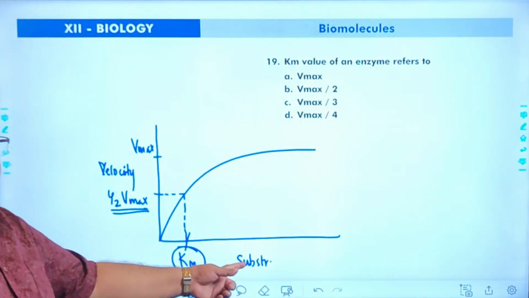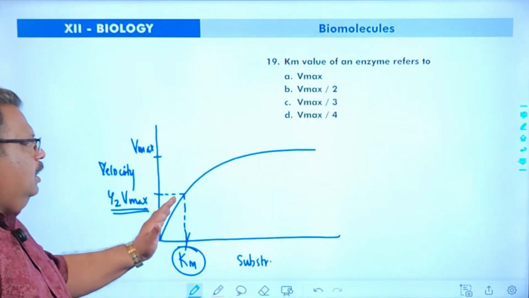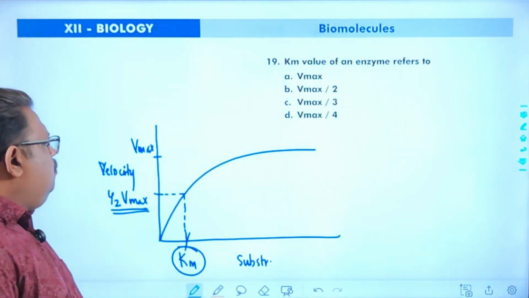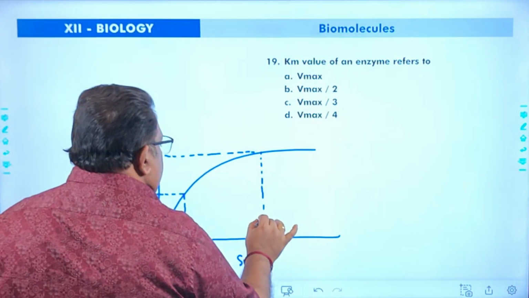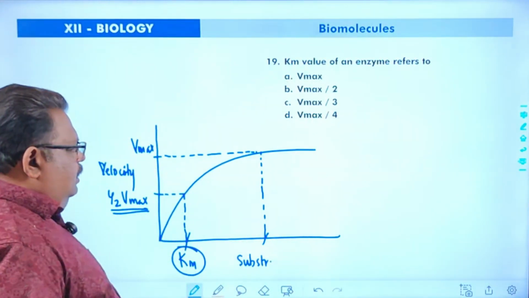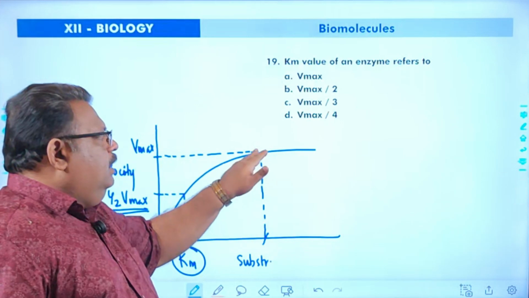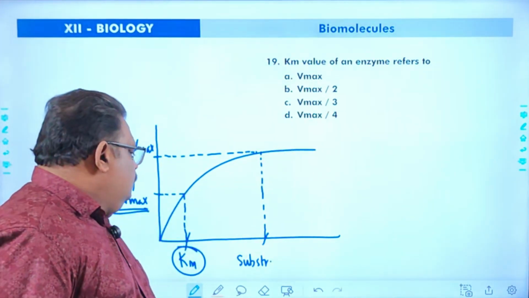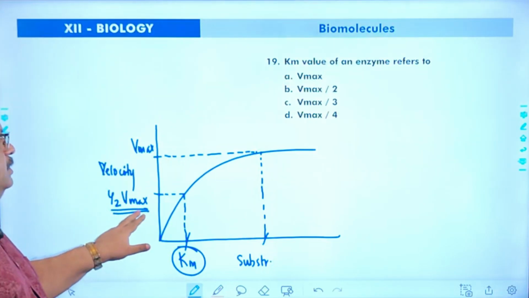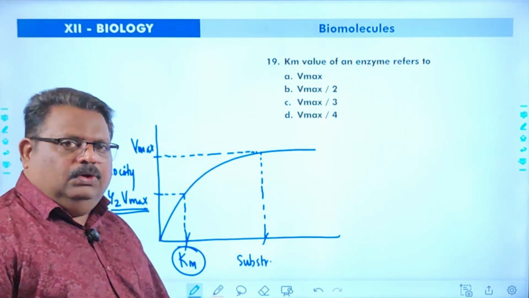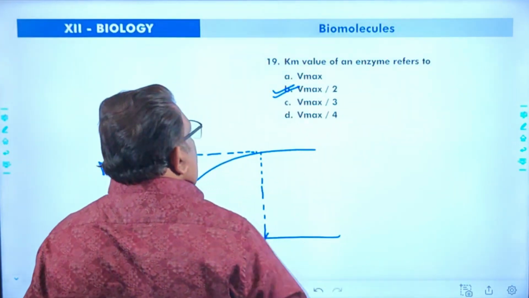When we are increasing the substrate concentration, the velocity initially increases and reaches a maximum point of velocity at a particular substrate concentration. Then even though we are increasing the substrate, the activity will be at the same pace. So the substrate concentration at which the velocity of a reaction attains half of its maximum value is considered as what? Km value. So Km value is at Vmax by 2, half Vmax.